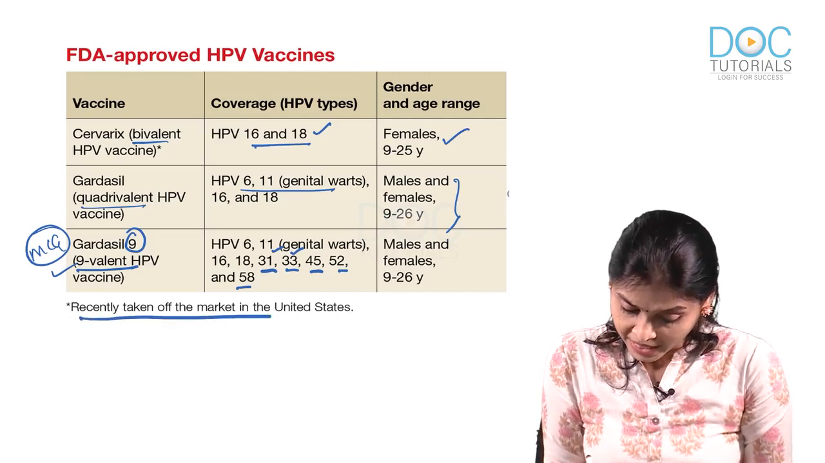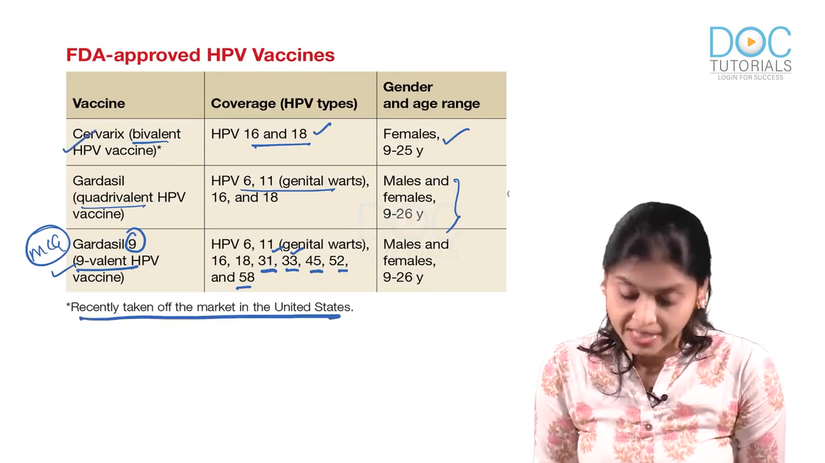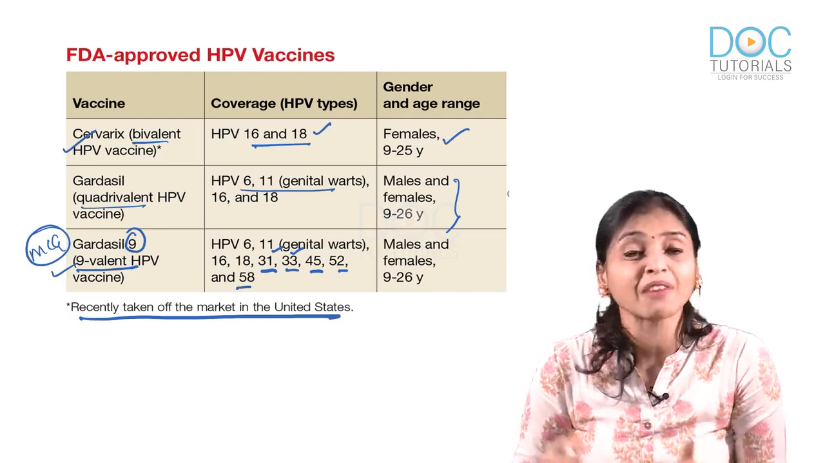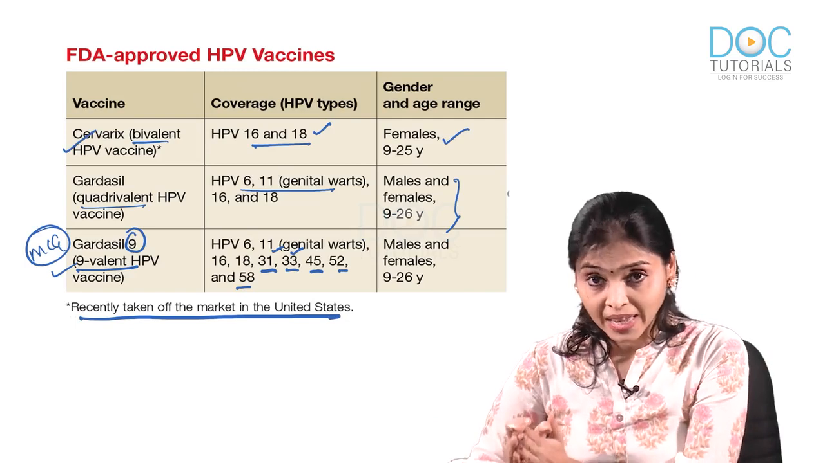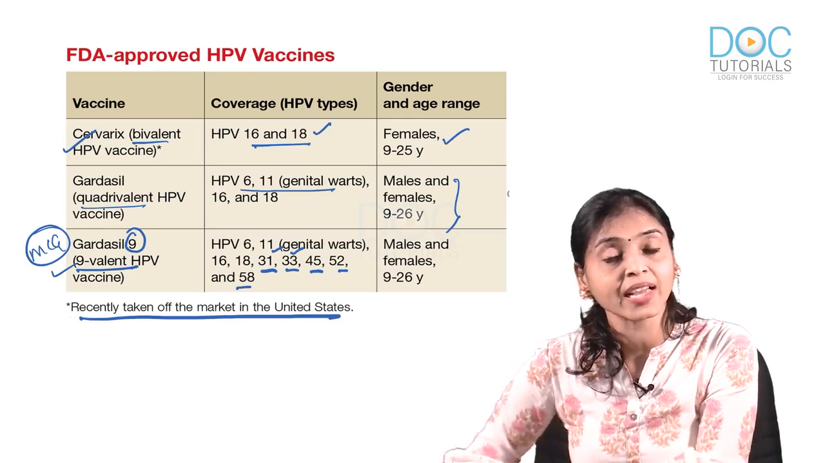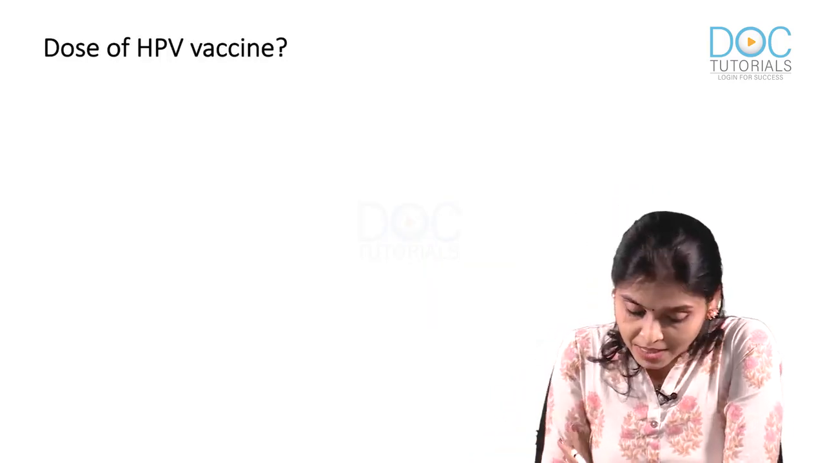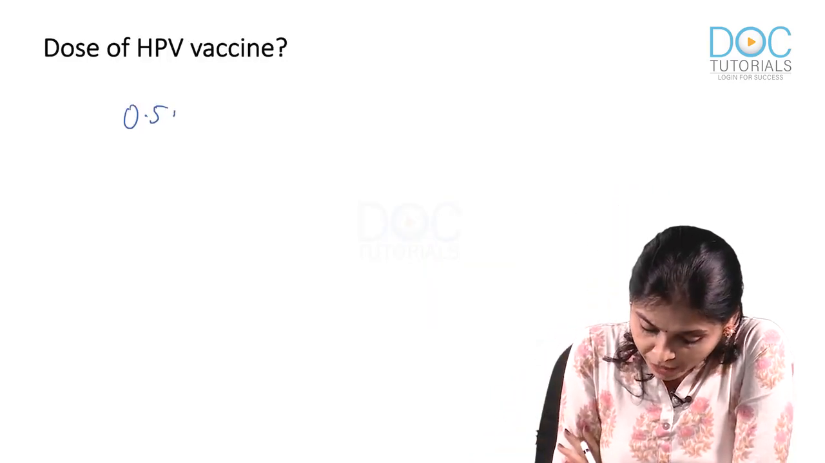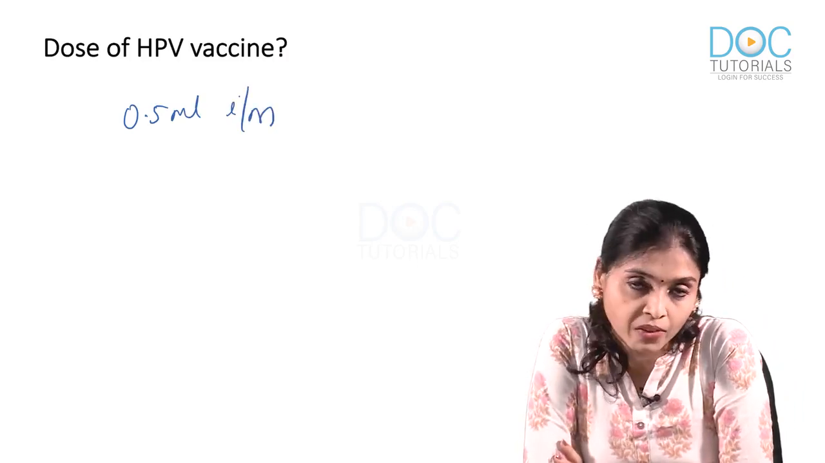And recently they have taken out the bivalent vaccine from the US, because we have better ones. As per the recent evidence, they are only using Gardasil 9. Nonavalent is the one they are now using in the US. The last question, what is the dose? It is given as 0.5 ml intramuscular. That is how you give it.